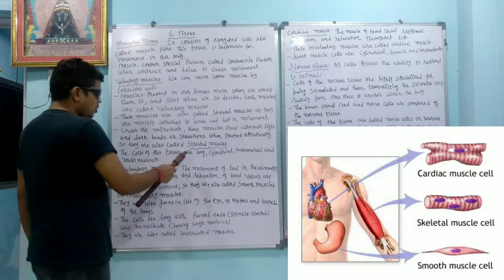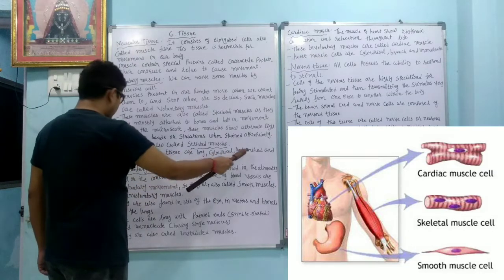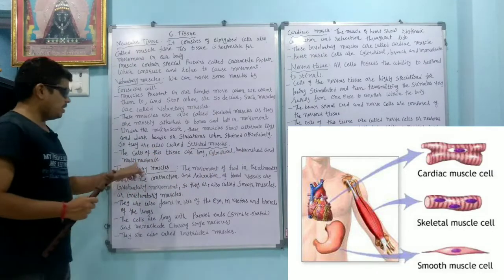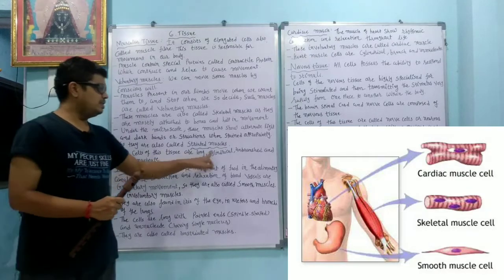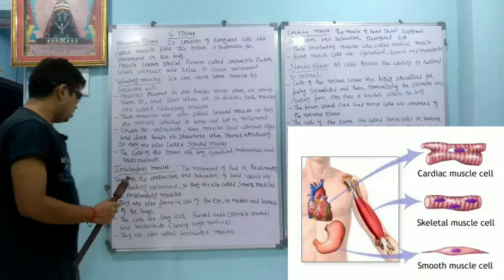The cells of this tissue are long, cylindrical, unbranched and multinucleate. They have so many nuclei, so it is called multinucleate. These tissues are long, cylindrical and unbranched.